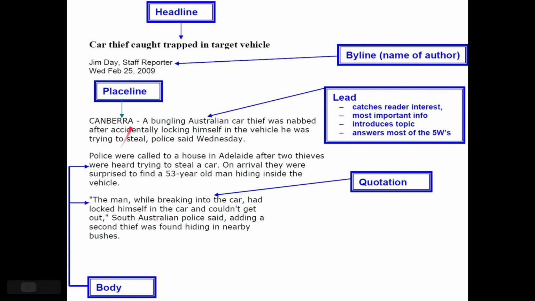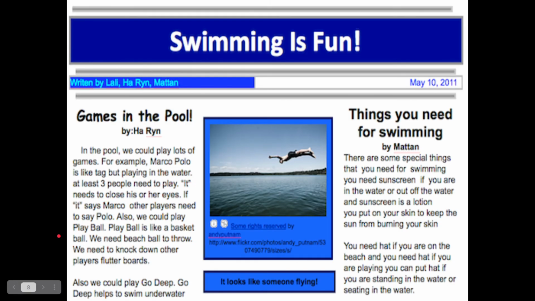So this is the body. This is the first part from the police to the vehicle, that's the first part of the body, and the second one is a quotation: the man while breaking into the car. This is also the second part of the body, and he had locked himself in the car and he couldn't get out. The South Australian police said a second thief was found hiding in nearby bushes. This is directly from the newspaper. So let us just take a view.